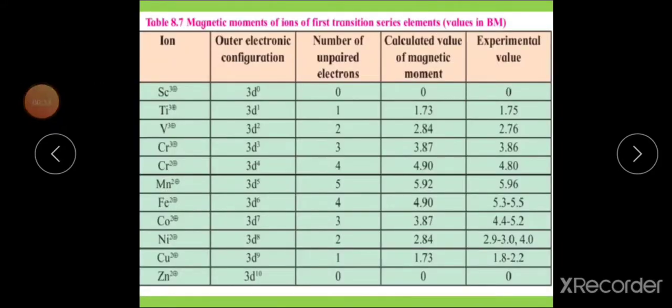Here a table is given of the calculated and observed magnetic moments of cations of the 3d series. From scandium to zinc, the various magnetic moments of cations of the 3d series are listed in this table. The observed values and calculated values show a slight difference.